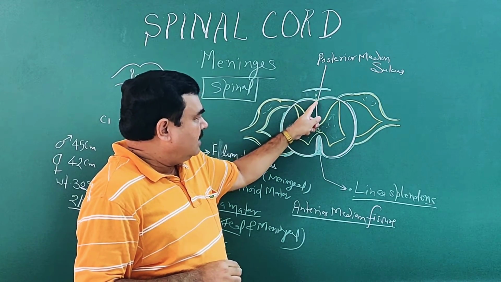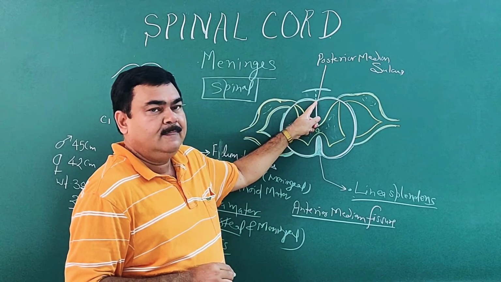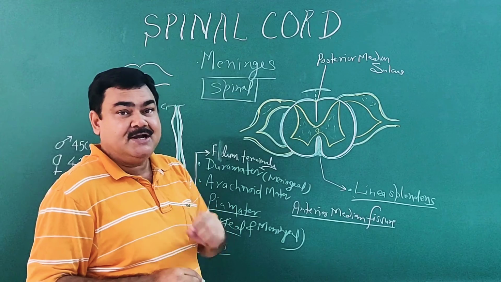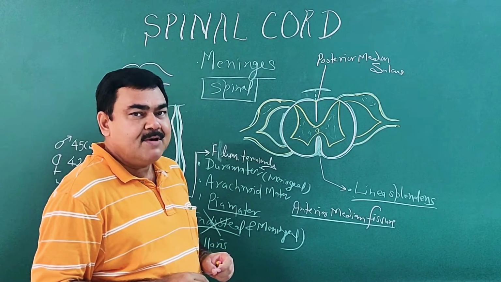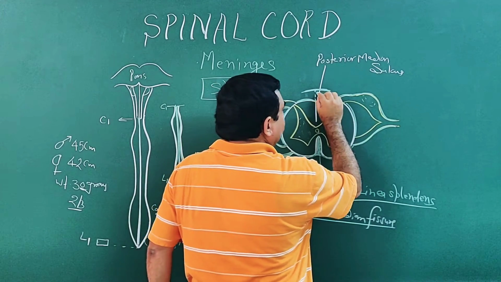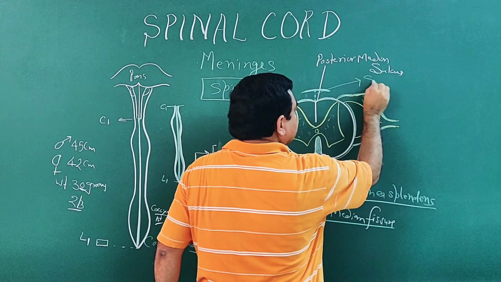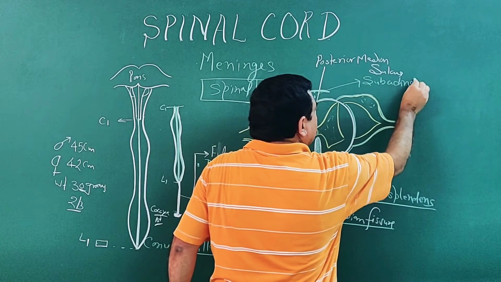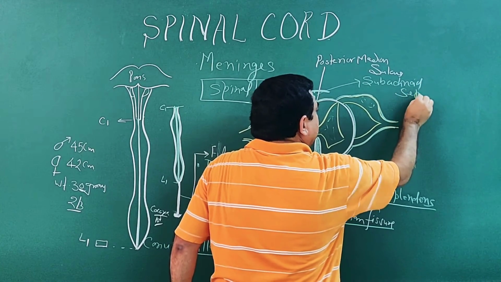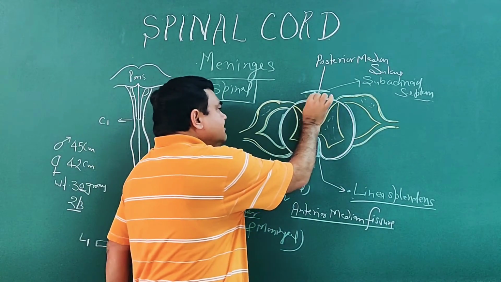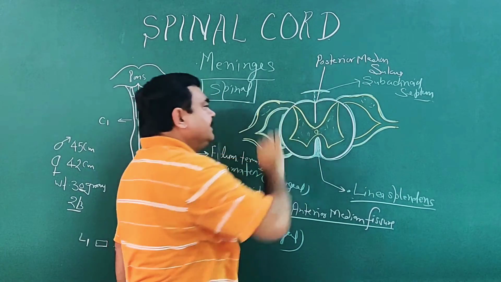From arachnoid to this sulcus, posterior median sulcus, it forms the fenestrated subarachnoid septum. This septum is fenestrated. It has small holes or small openings.